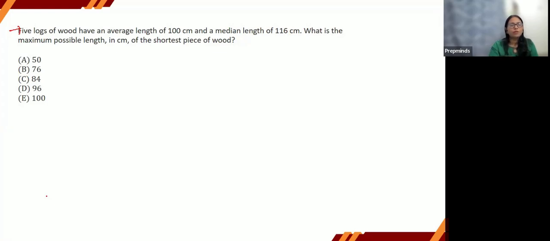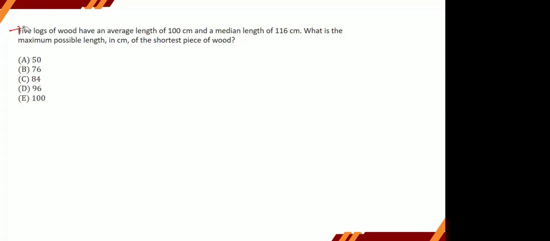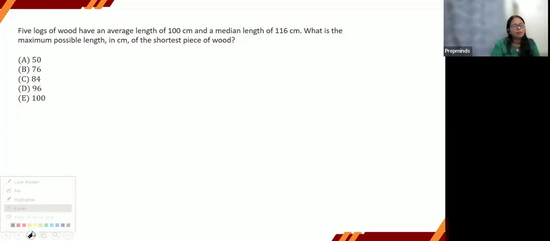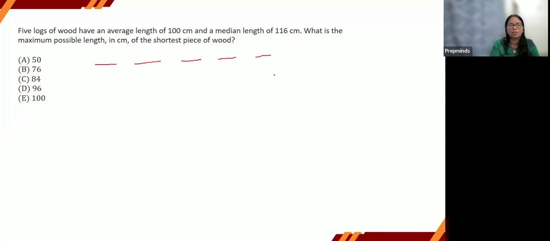And how many logs of wood do we have? 5, right? So for a median question, the moment you have a median question, try to use the dash method. What is this dash method? Put the dashes for each of these numbers, right? If the numbers are small, maybe 5, 7, 9, you can do it using this.